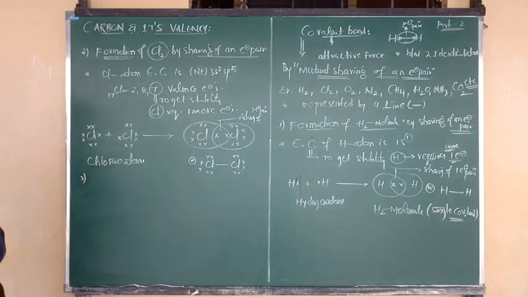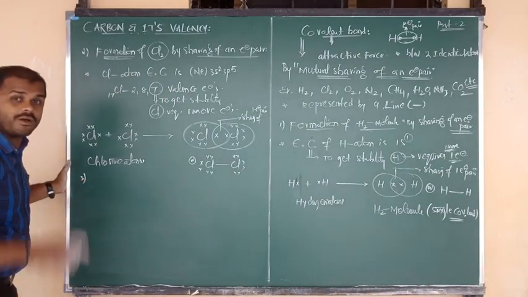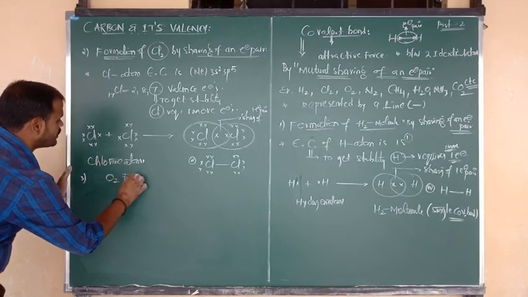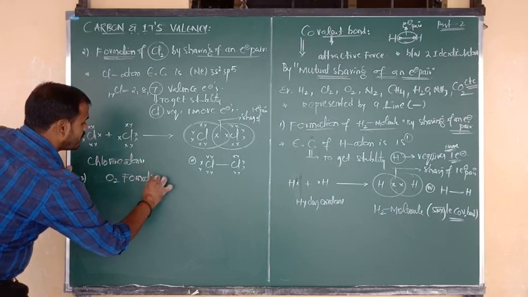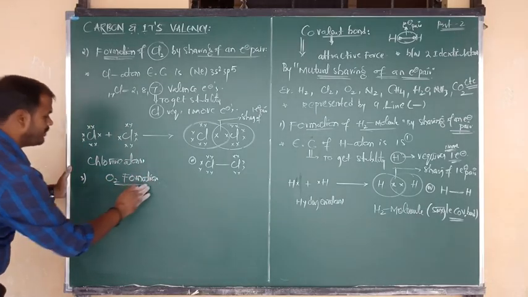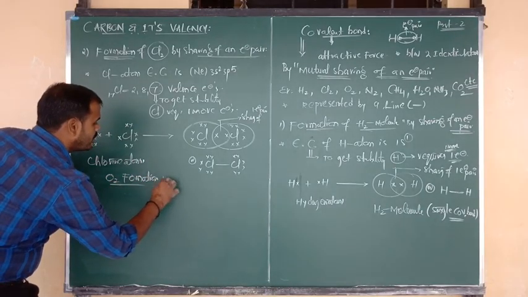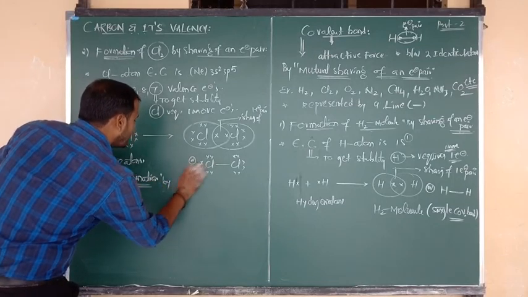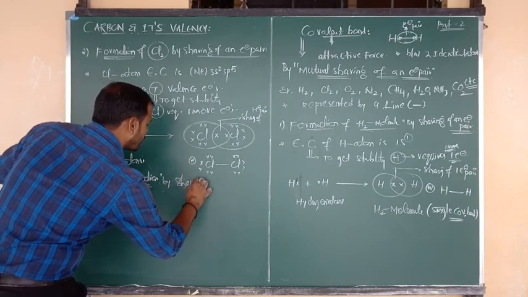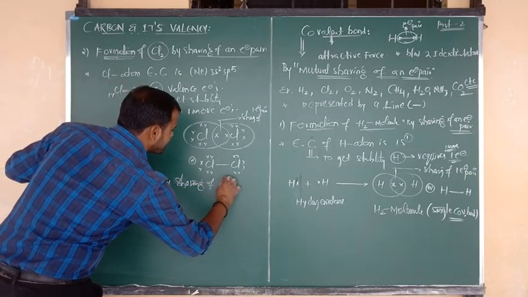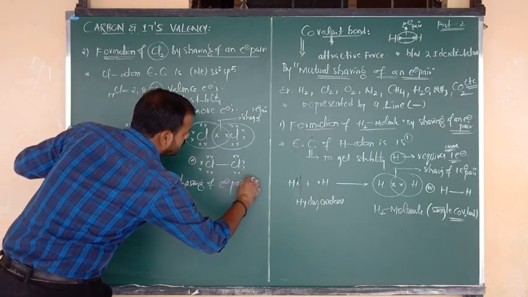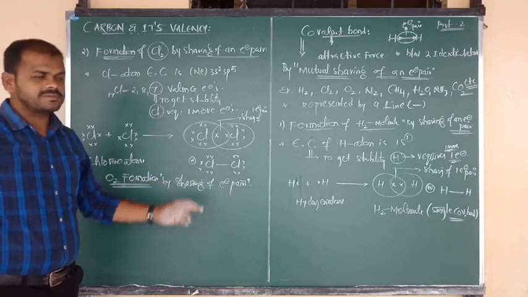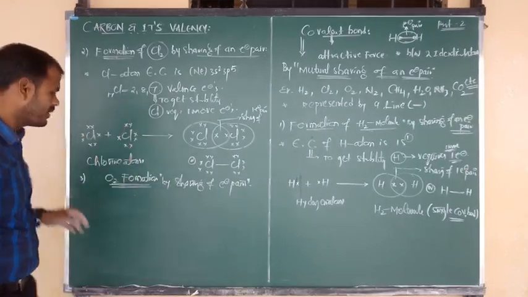Next example I am going to show you is the formation of the oxygen molecule, O2. O2 formation means oxygen molecule formation by sharing of electrons. Oxygen molecule formation is by sharing of electron pairs, because it contains 2 covalent bonds. Okay, I am going to show you.